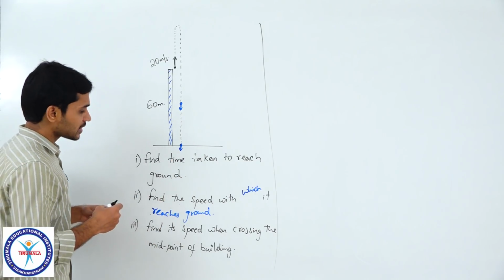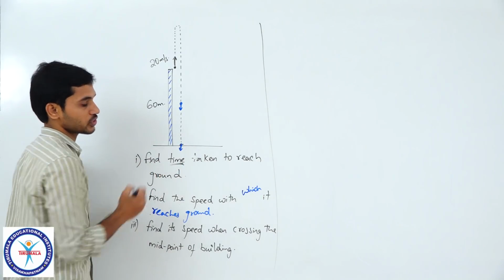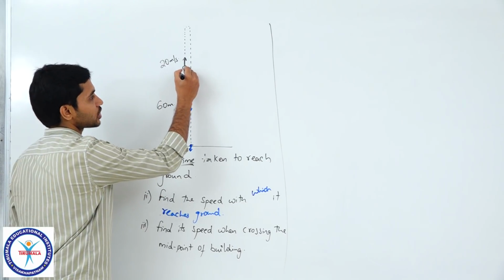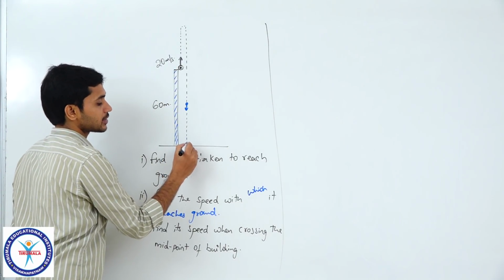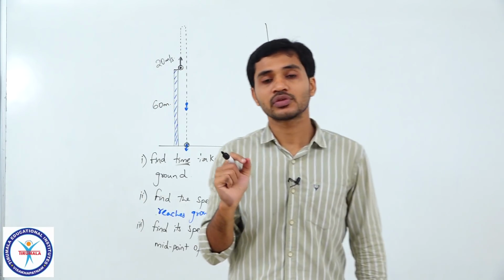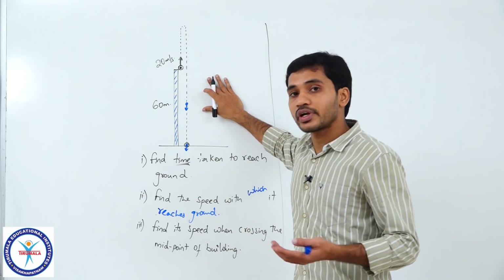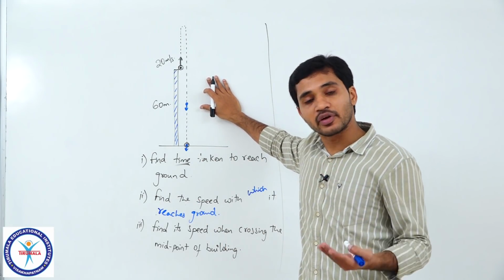Okay. Now let us see the first one. We need to find the time taken by the particle to reach this position. We know that this is the initial position and this is the final position, correct, students. Now, this is one model of question where you will have a different way of thinking.